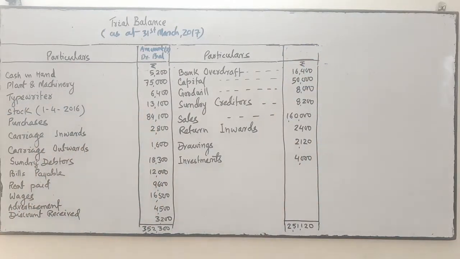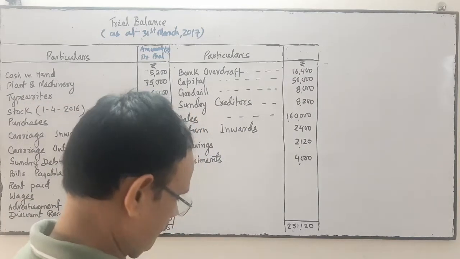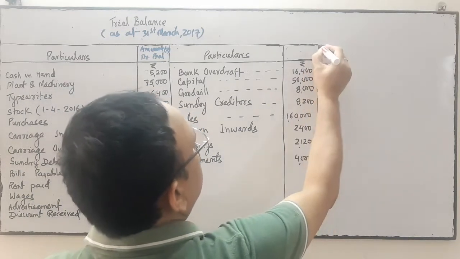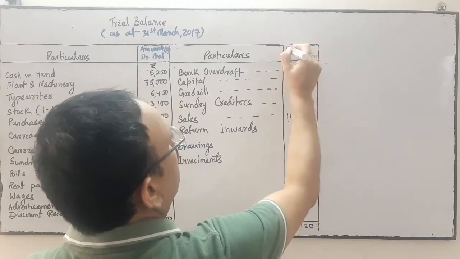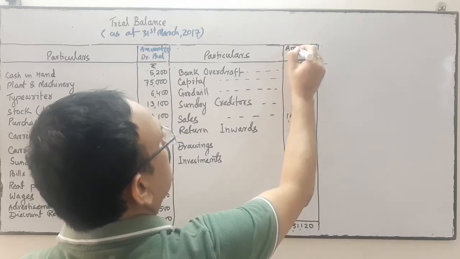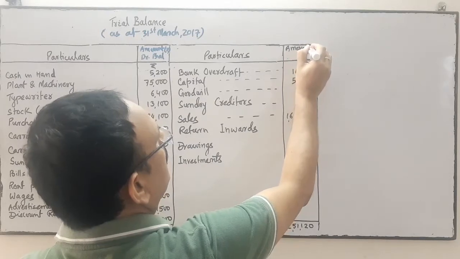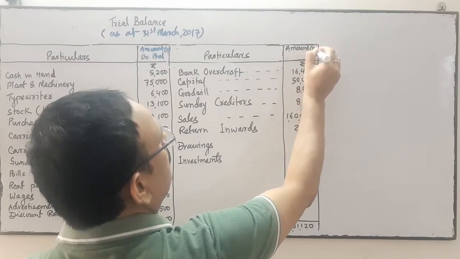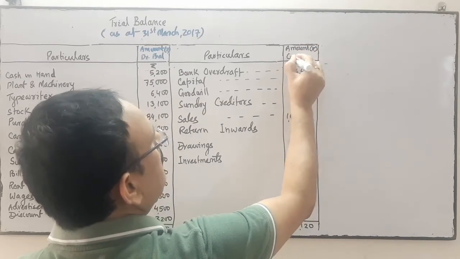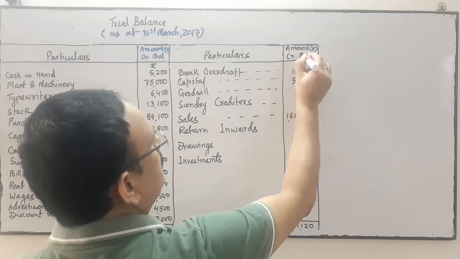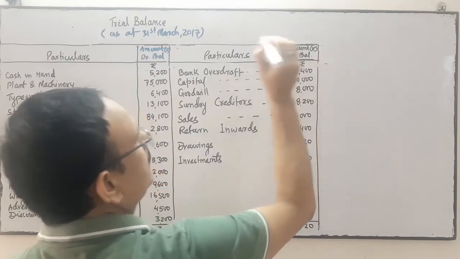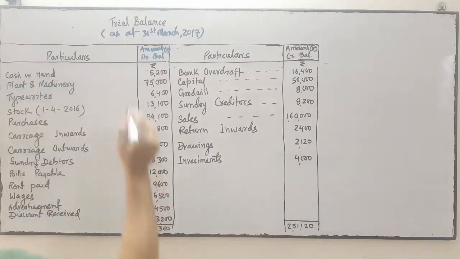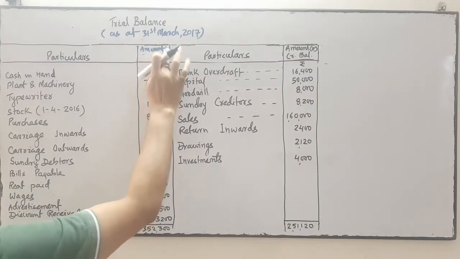Here you write amount in rupees, credit balance. What you will write? Credit balance. This side credit balance, and this side debit balance.